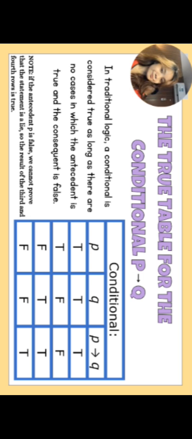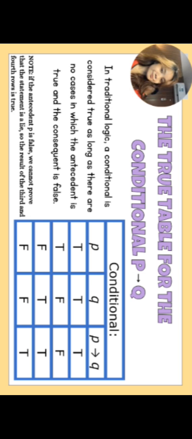Then, if the antecedent is false while the consequent is true, as you can see in the third row, the result will also be true. As for the fourth row, we have false and false for both the antecedent and consequent. If that's the case, we can assure that the result will be true.